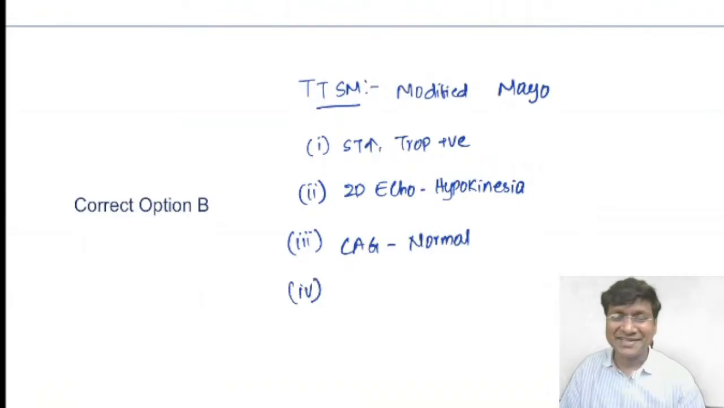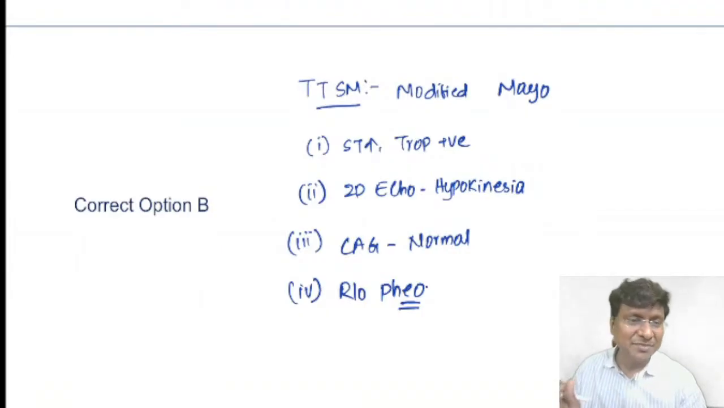And the fourth important criterion in Takotsubo cardiomyopathy is that you need to rule out pheochromocytoma, because in Takotsubo cardiomyopathy you have this apical ballooning, or stress cardiomyopathy. It is mainly due to release of catecholamines. So you need to rule out pheochromocytoma as a priority. So these are the criteria that you will have in case of Takotsubo cardiomyopathy.